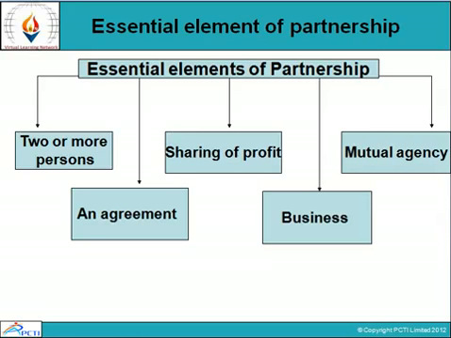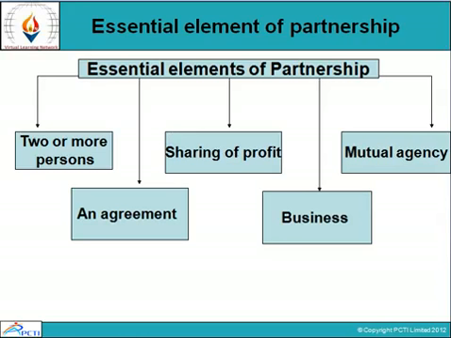Sharing of profit. Sharing the profit of business is the essence of partnership unless otherwise agreed. Sharing of profit of a business implies sharing of its losses as well. A person can become a partner on the understanding that he will not share the losses. The ratio in which the profit and losses will be shared is a matter of agreement amongst the partners. It should be noted that sharing of profit of a business is essential. So, it does not follow that everyone who participates in profit of a business is necessarily a partner.